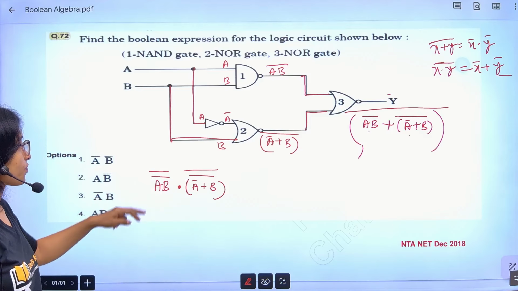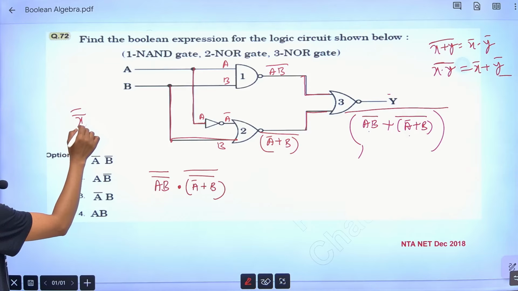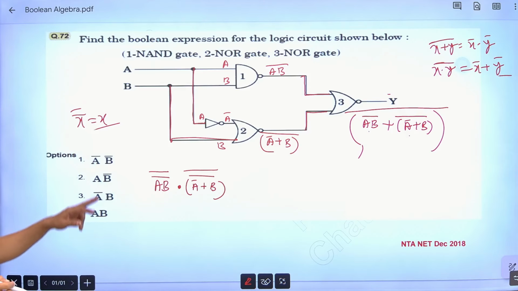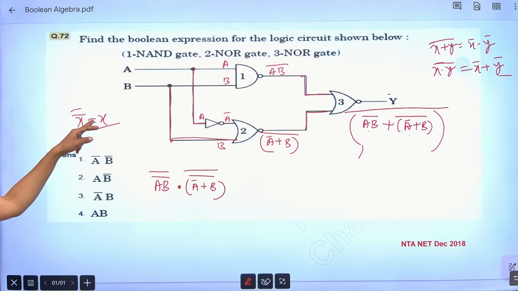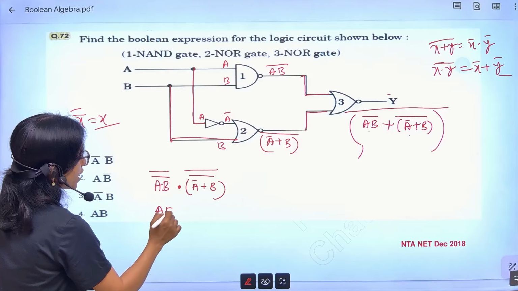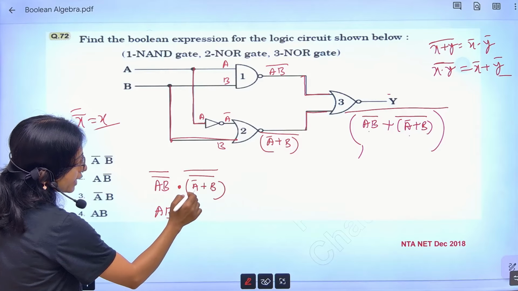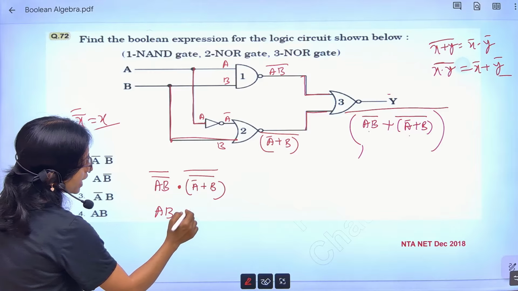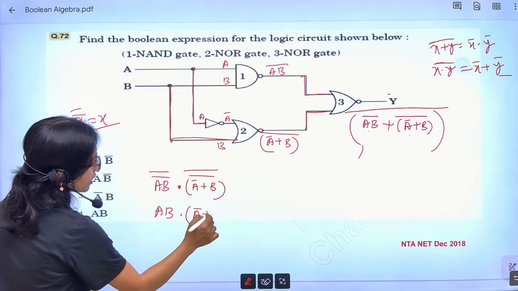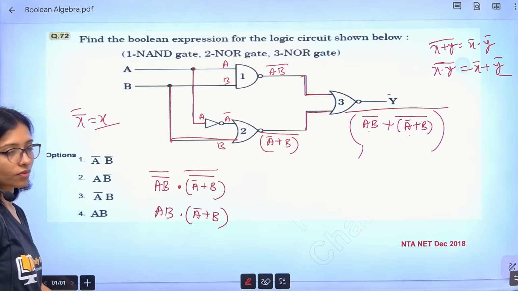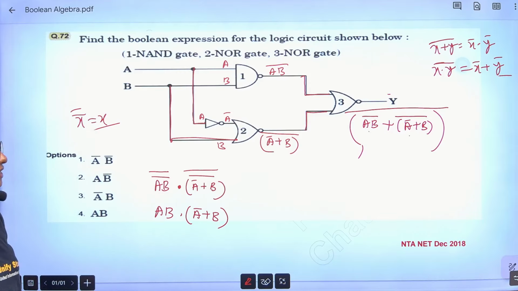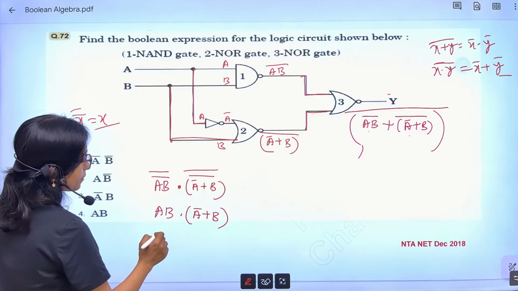Now you see, x double complement equals x. Is it or not? x double complement equals x. So you are getting AB double bar, which means you will get AB dot again A bar plus B, then double bar. That means you will get directly here A bar plus B. Now just easy, simple. I will multiply this one.